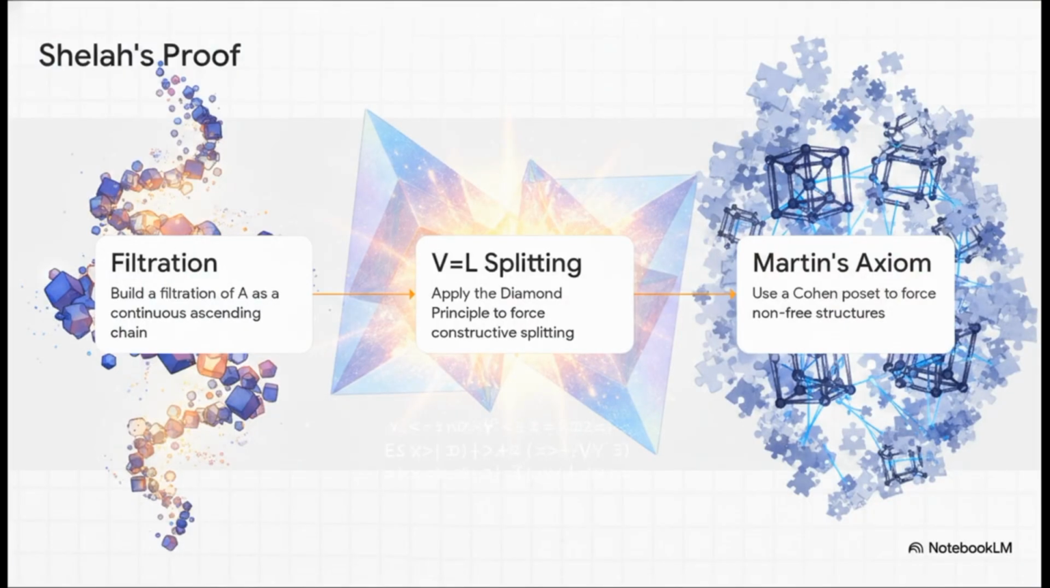Shelah's proof mechanics here are just astonishing. He built a filtration of A as a continuous ascending chain of countable subgroups. Under the V equals L axiom, he applied what is called the diamond principle to predict intersections on stationary sets, forcing constructive splitting, which proves A must be free. But under Martin's axiom, he used a Cohen-Poset satisfying the countable chain condition to patch partial homomorphisms together, artificially creating a non-free structure that still met the Whitehead criteria. The answer to this deep algebraic question is entirely dictated by which invisible set-theoretic universe we choose to believe in. It forces us to question the very bedrock of mathematical truth.